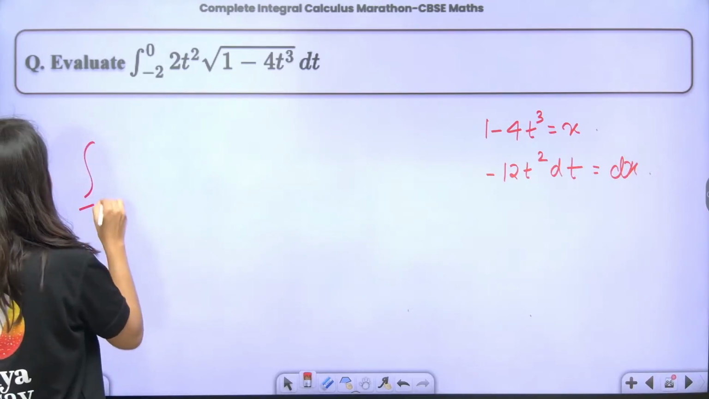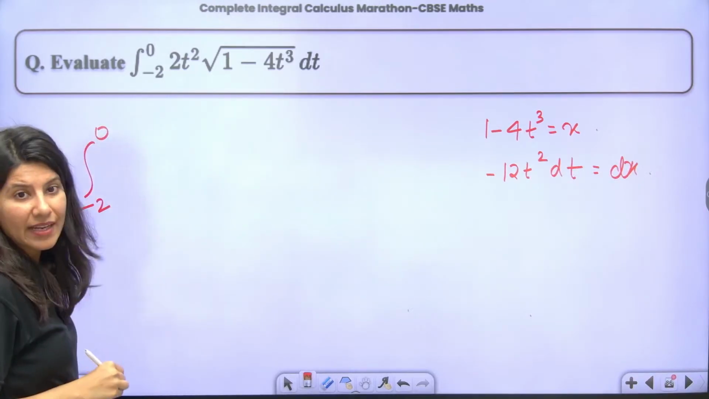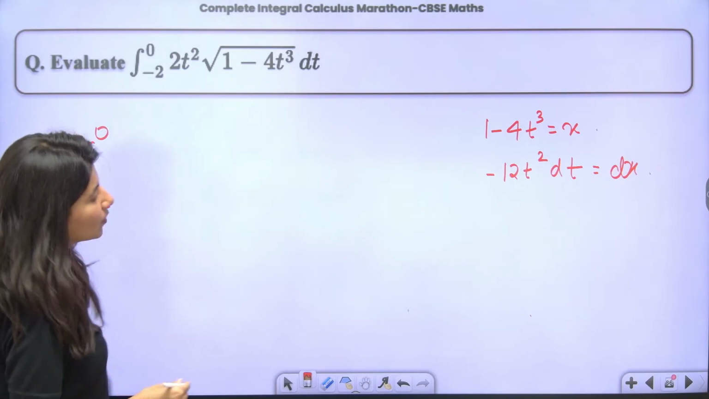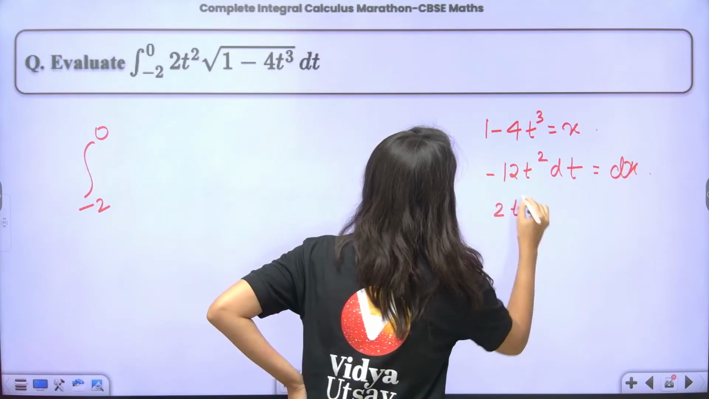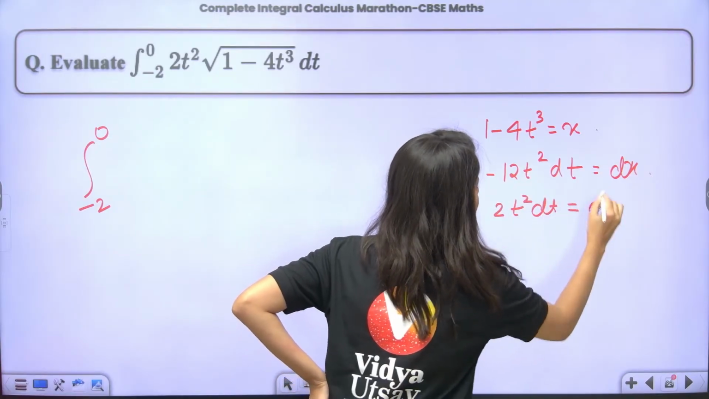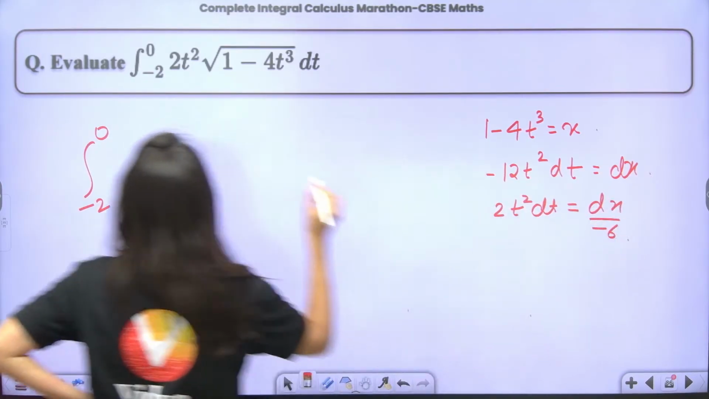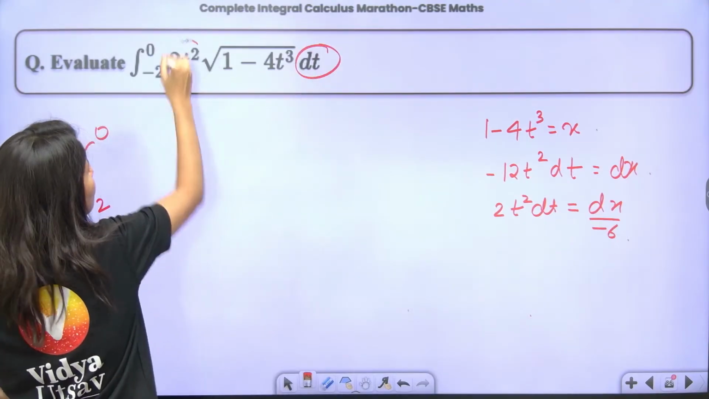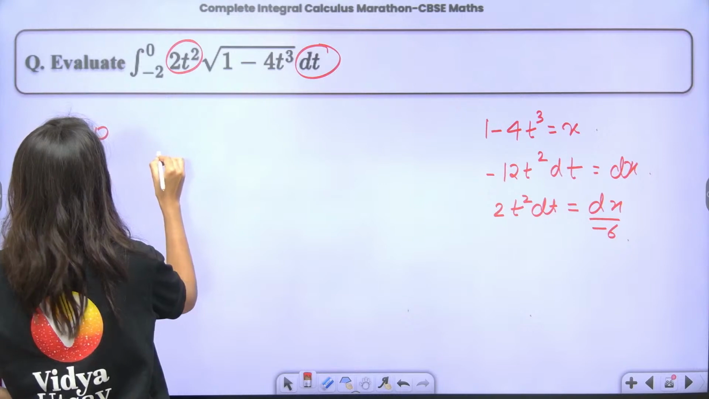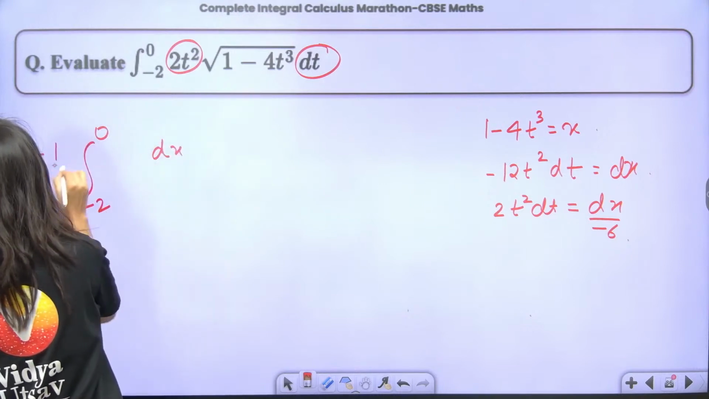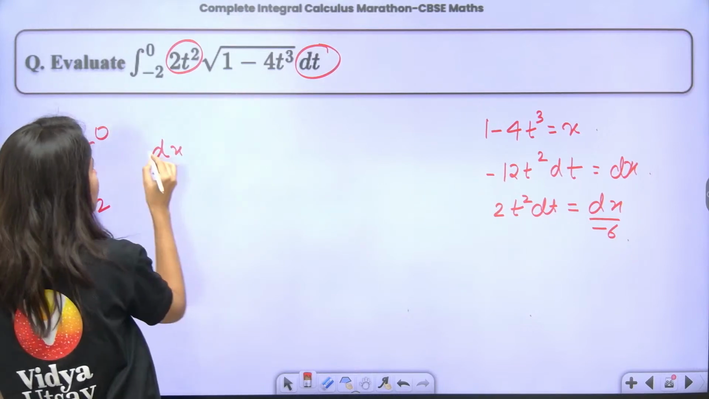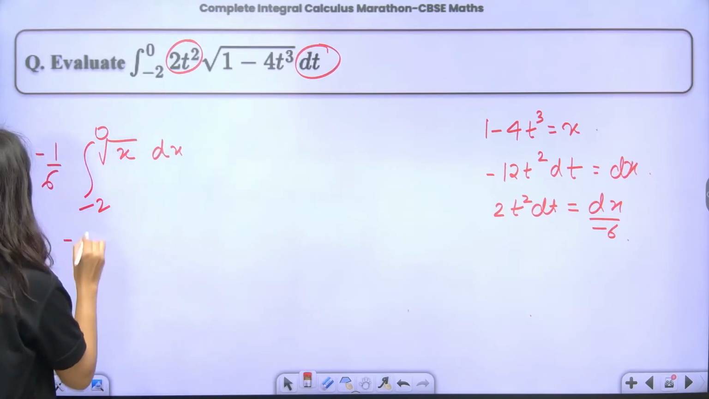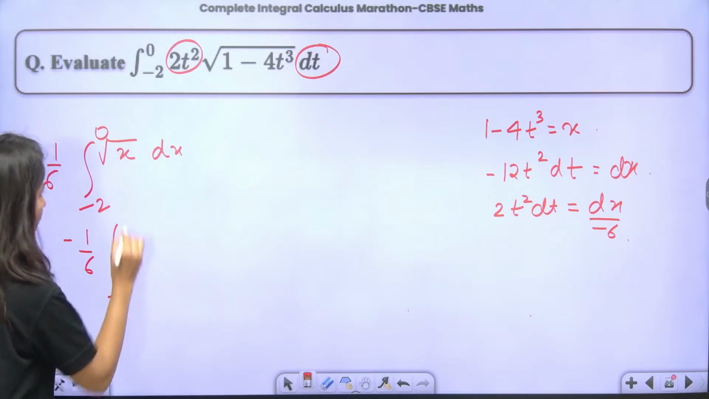So minus 2 to 0, 2t square. So 2t square dt is equals to dx upon minus 6. So dt and 2t square will be gone and will be replaced by dx and minus 1 by 6. What about this? This is square root of x. That's it. Okay, so minus 1 by 6, minus 2 to 0.